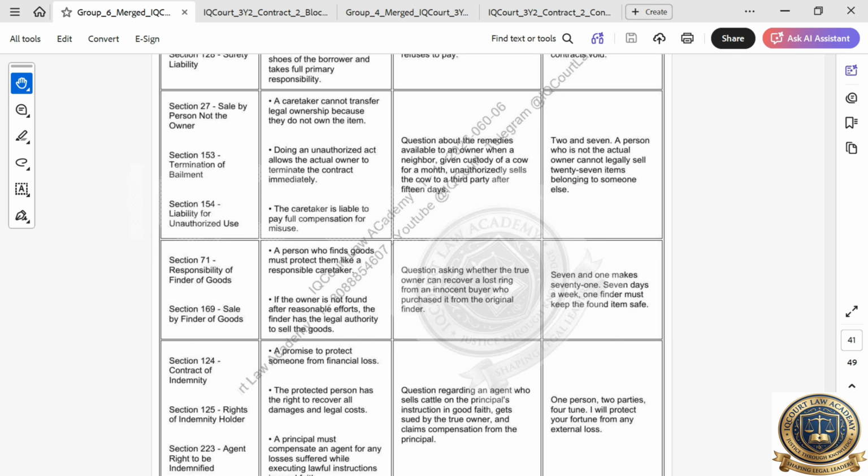Question about remedies available to the owner when a neighbor, given custody of a cow for a month, unauthorizedly sells the cow to a third party after 50 days.